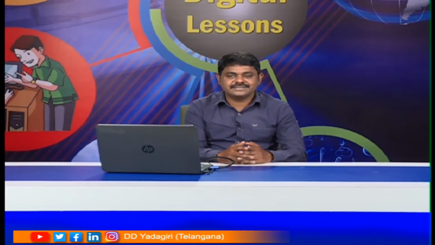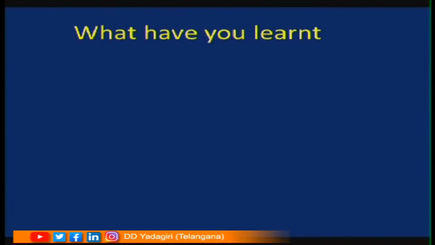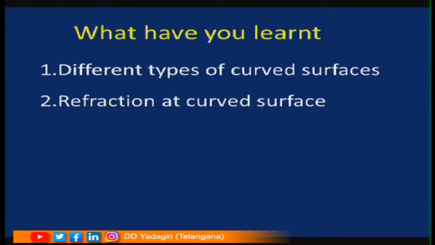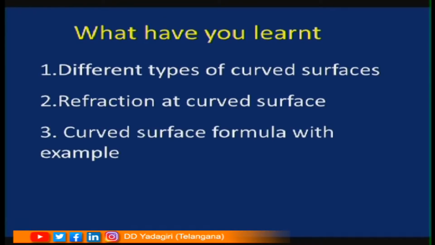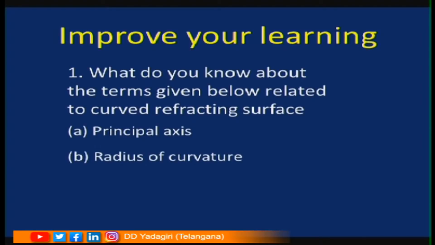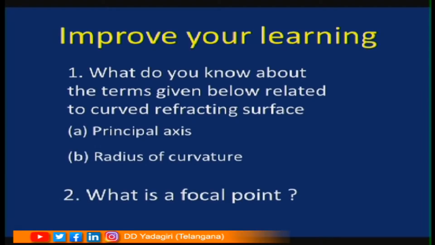Dear children, now let us try to recollect what we have learnt today. We learned different types of curved surfaces, refraction at a curved surface and the curved surface formula with some examples. Let us try to answer the questions after the completion of this lesson. What do you know about the terms given below related to a curved refracting surface? Principal axis and radius of curvature. What is a focal point?